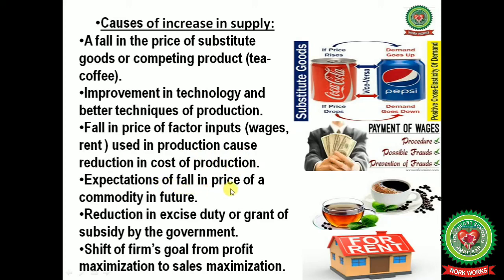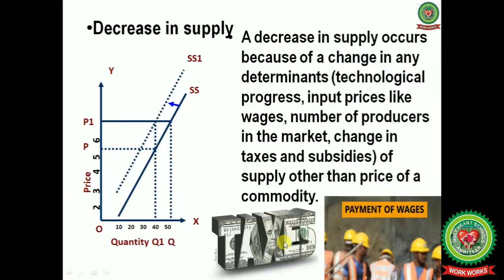Expectations of fall in the price of a commodity in future. Reduction in excise duty or grant of subsidy by the government. Shift of the firm's goal from profit maximization to sales maximization. So these are the causes of the increase in supply.